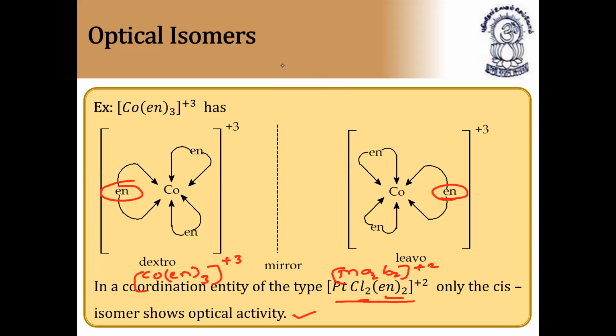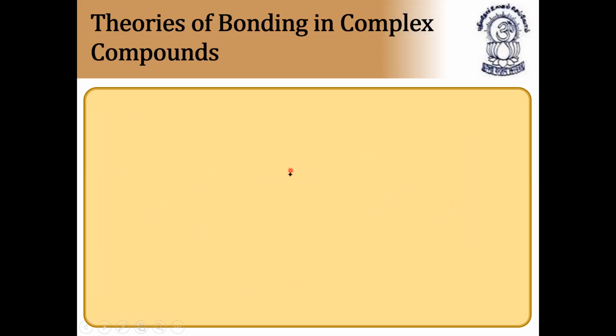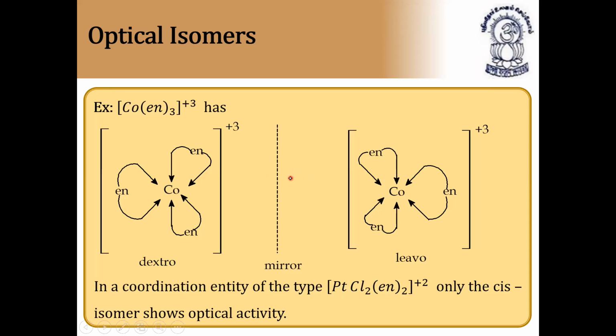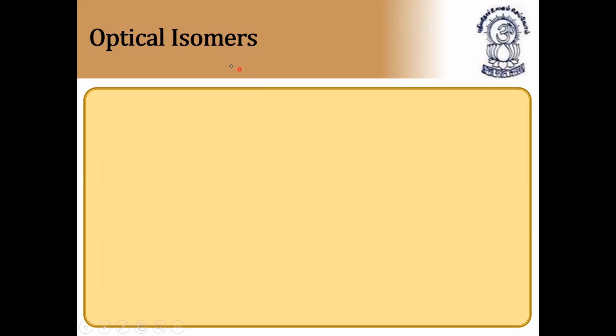So which type of compounds will show optical isomerism? I'll just write it here. Which type of compounds will show optical isomerism? Please note down. Before going to this, I'll write here the compounds which can show optical isomers. Please note it down. It's very, very important. The compounds are the molecules.